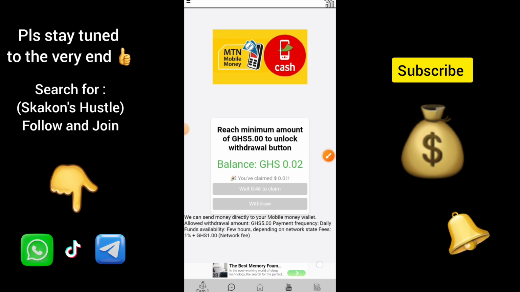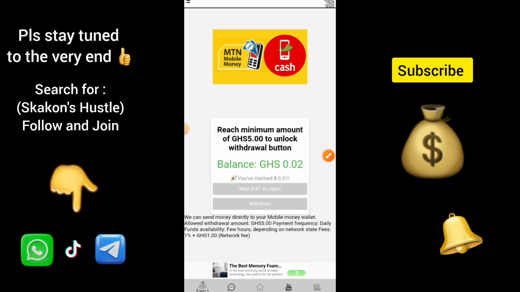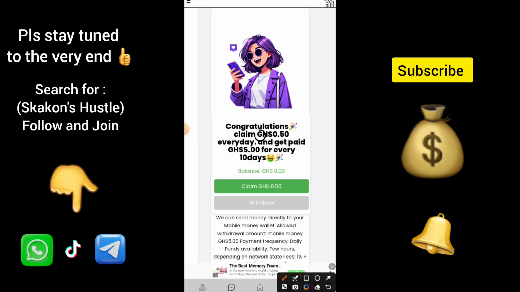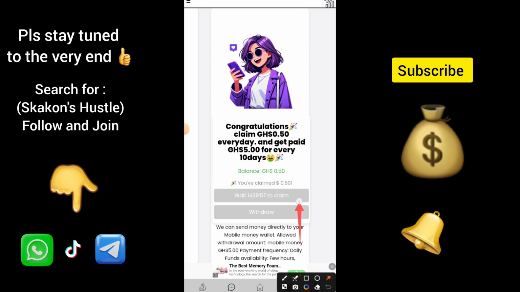So let's go to the Extra N, which is this place. Click on it. This place is a very different thing. This money that I'm claiming is very different. You click on it and claim 50 pesos every day. This one is for every day. So tomorrow by this time you come and claim another 50 pesos. Small time you just get 20 cedi, 10 cedi, 30 Ghana and you withdraw.